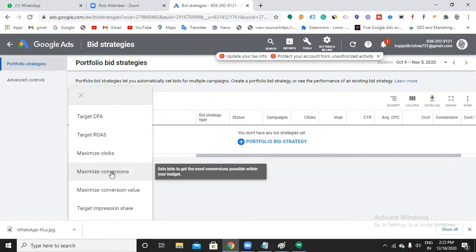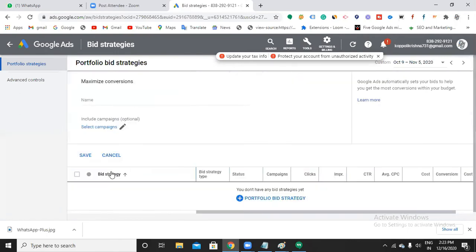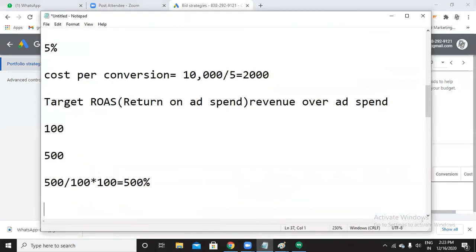So next here, maximize conversions. Maximize conversions is the same as maximize clicks, but there you concentrate more on clicks, and here you will be concentrating more on conversions.